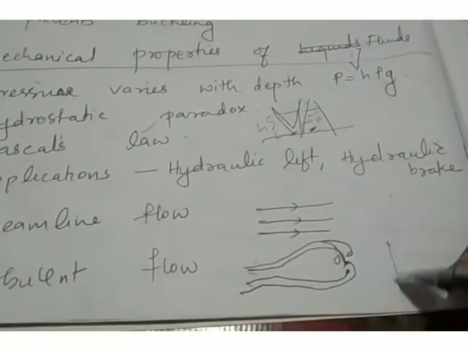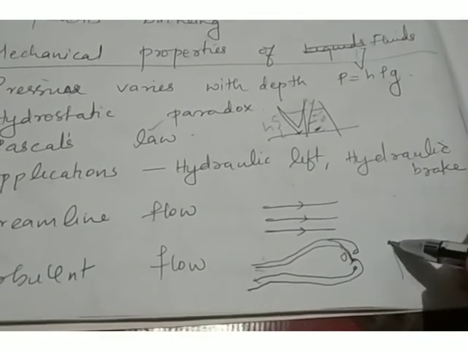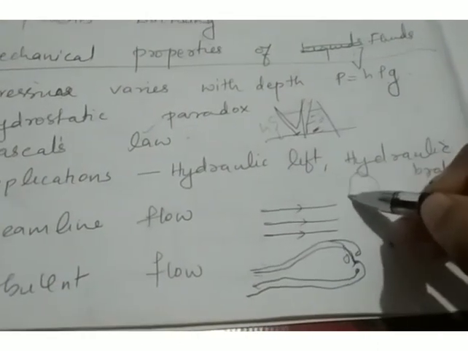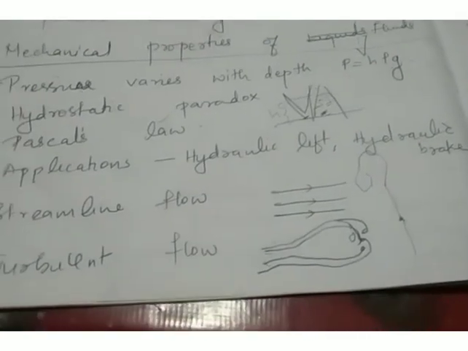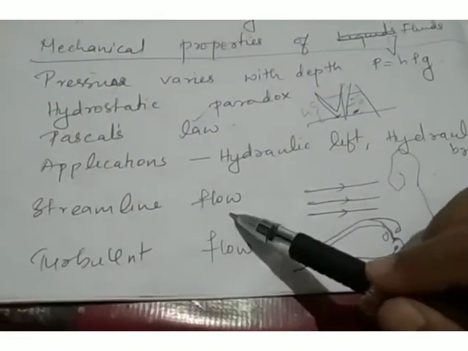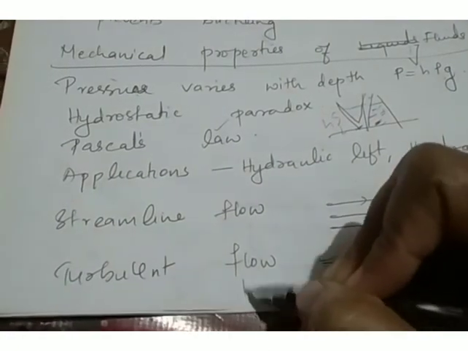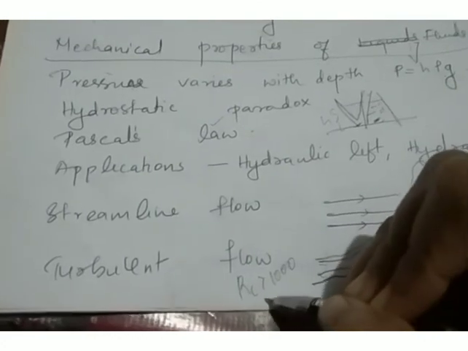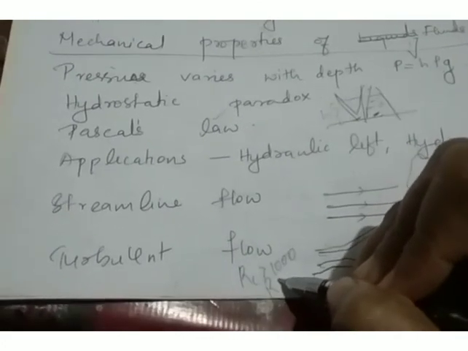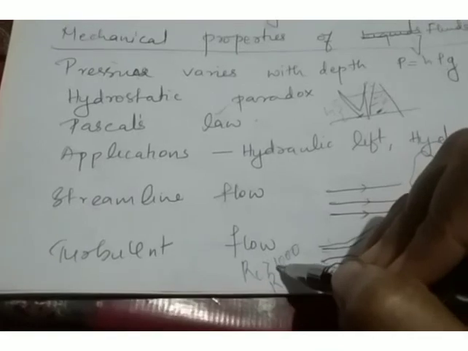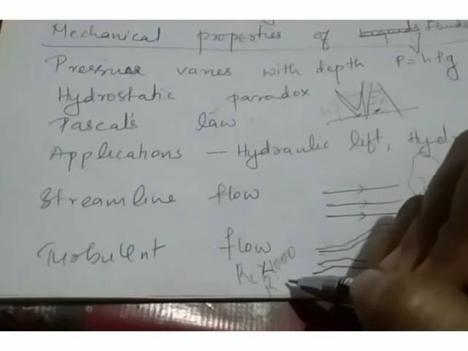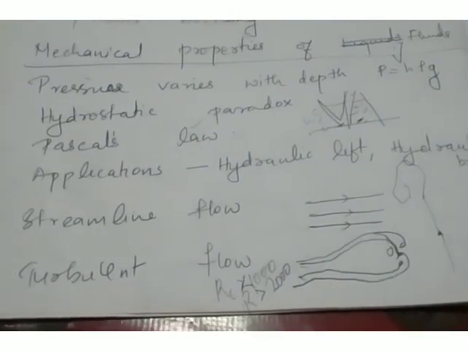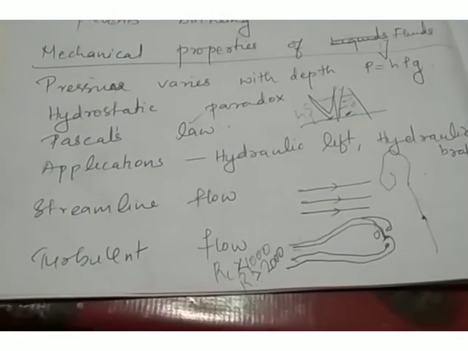So if we consider a cigarette smoke, or an agarbatti smoke, for some portion we can see a streamlined flow, and after that we can see a turbulent flow. So Reynolds number helps to determine the streamline and turbulent flow. If Reynolds number is less than 1000, it will be a streamlined flow, and if it is greater than 2000, it will be a turbulent flow. Thus, Reynolds number helps to determine the nature of flow.